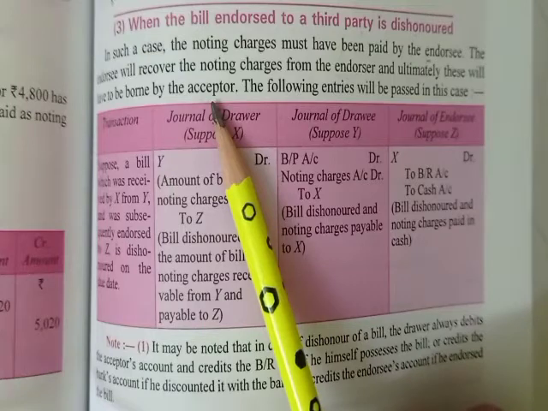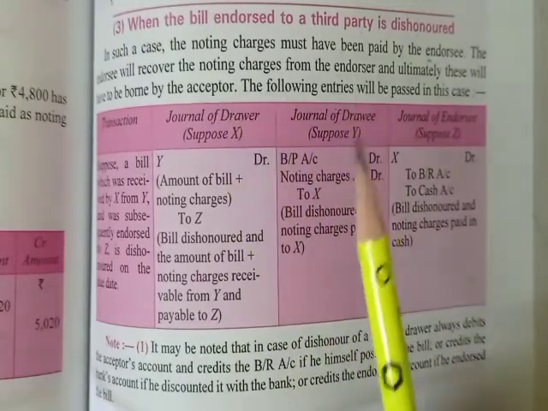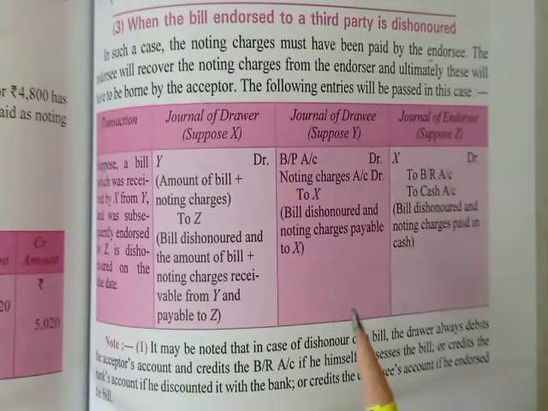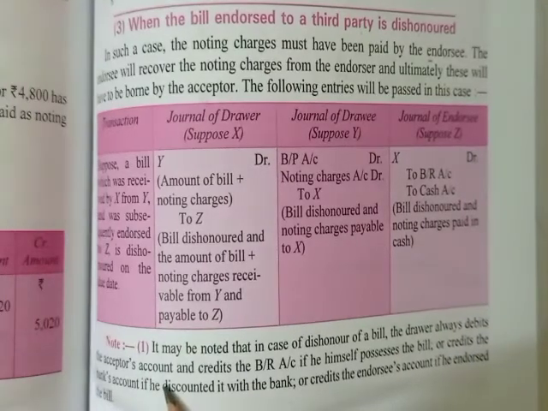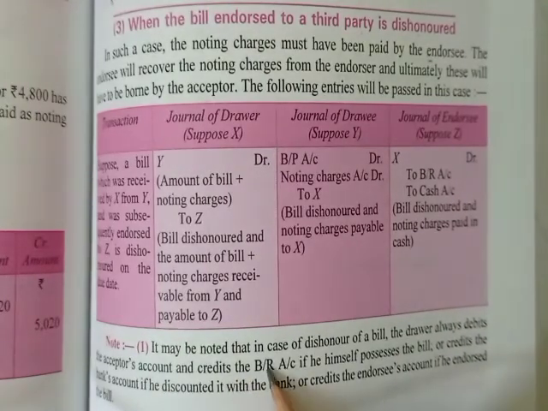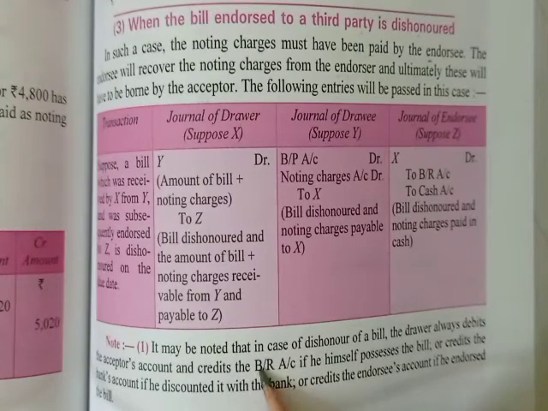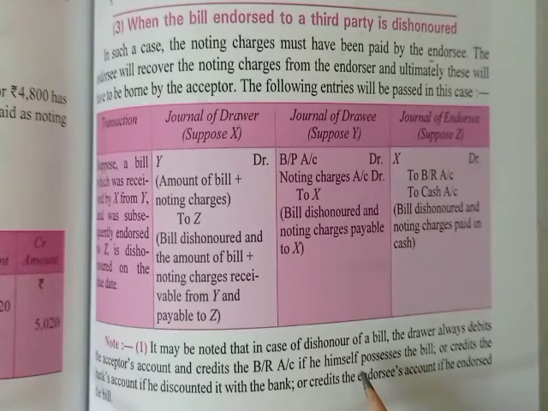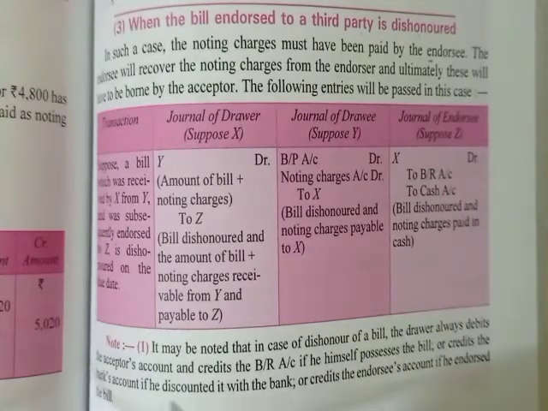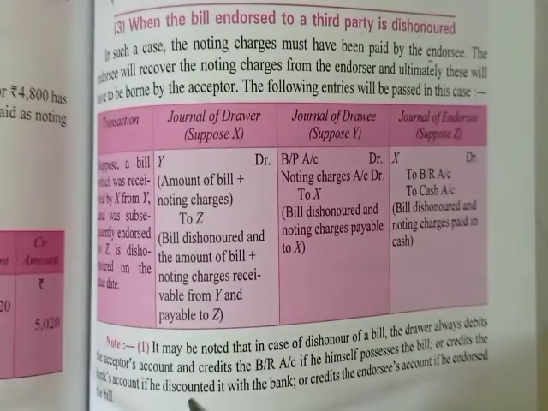Now, beta, only in the books of the drawer the journal entries vary at the time of dishonor of the bill. If the drawer is holding the bill, the acceptor account will be debited and he will credit the BR account because he was holding the bill. But if he discounted it, the bank will be credited and the acceptor will be debited.